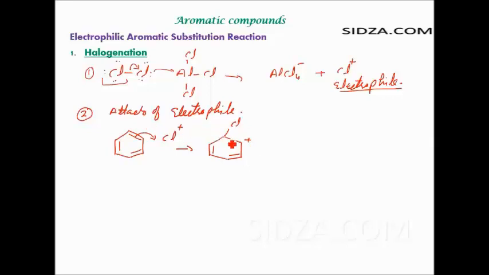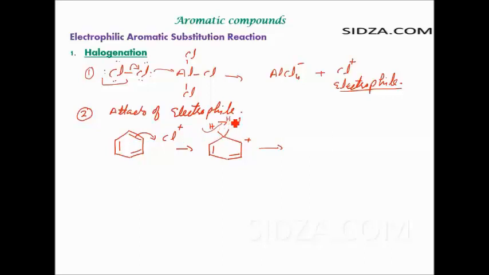This positive charge can undergo resonance, but I'll write down here the final product. When the electrophile attacks on the benzene ring, you get an intermediate. Then the same carbon, while the chlorine is attached, releases the hydrogen as H positive.